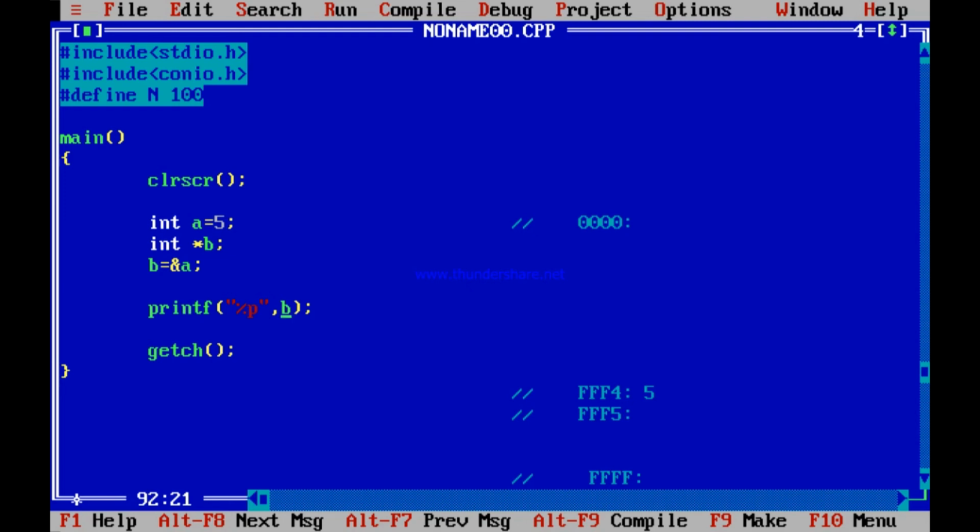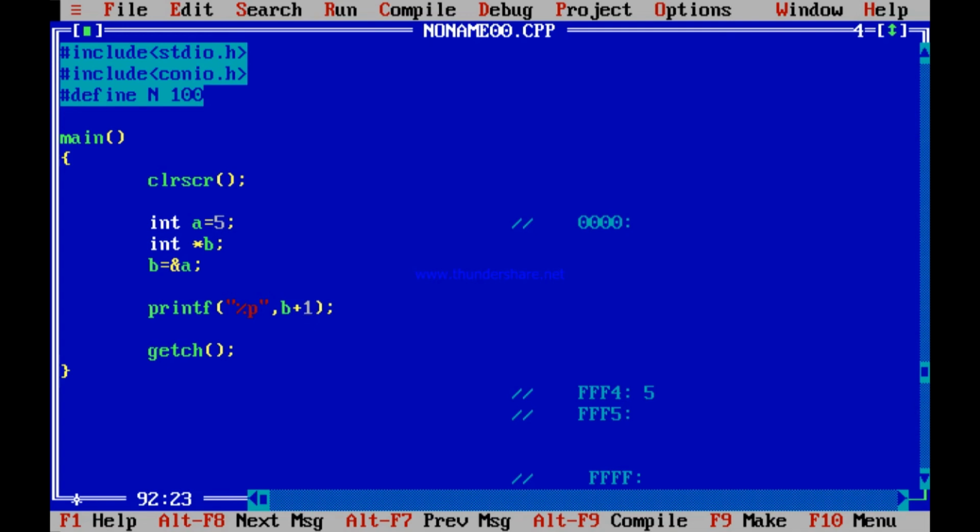So next what? Next, suppose I have printed already A plus 1. A plus 1 printed 6. What if I print B plus 1? See, B is an address means B plus 1 is also an address. B is FFF4. But what does that FFF4 contain? You have told that B is the address of an integer. You have told int star B. B is the address of an integer. So it internally knows if it contains the address of an integer, then the next number can be available not in the next memory location but in the next to next memory location. So B plus 1 means you are telling it to print the next memory location.